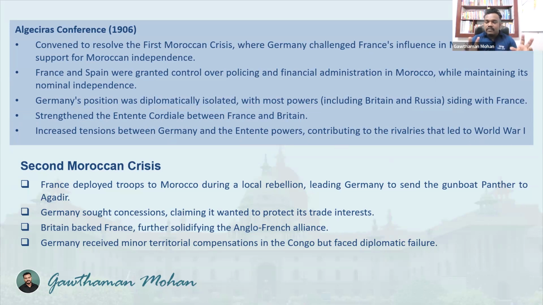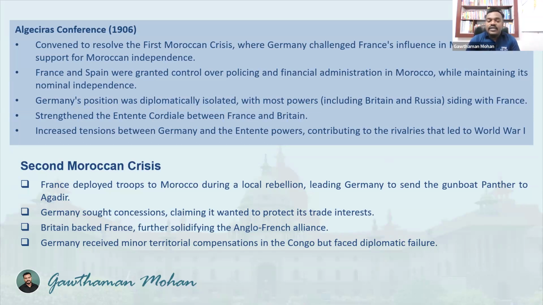So two important conferences or treaties that we discussed. Both these treaties became a crucial reason for World War I. So this is how the First Moroccan Crisis came to an end, and then we are talking about the Second Moroccan Crisis. So what actually happened?